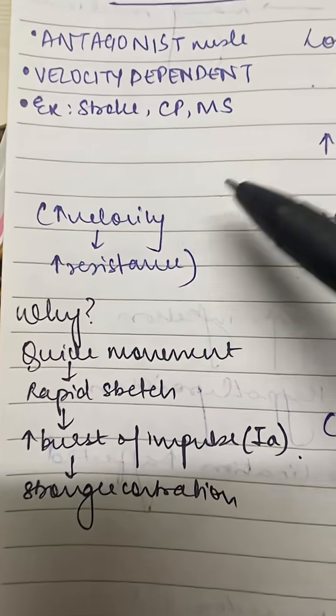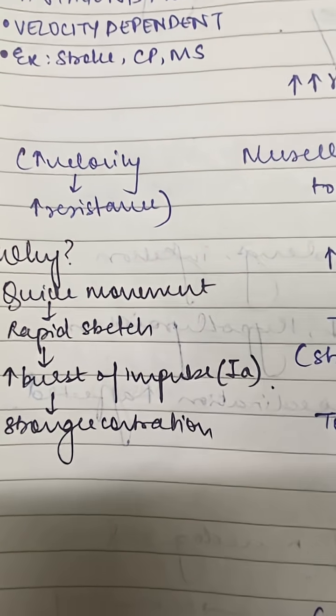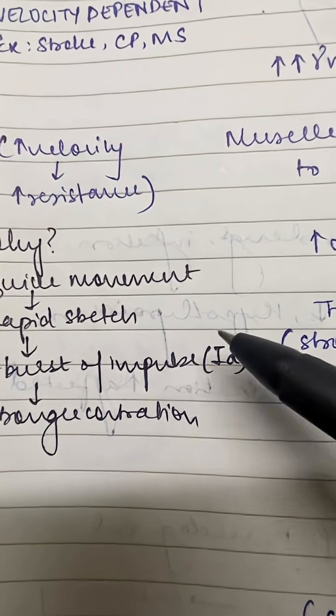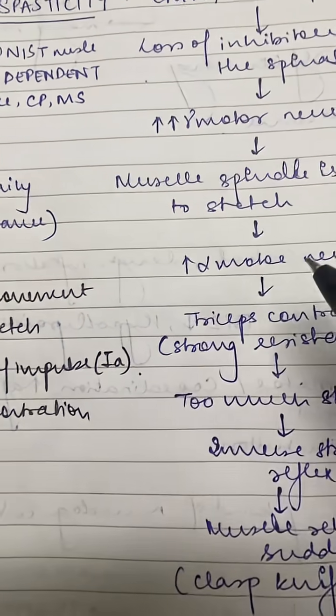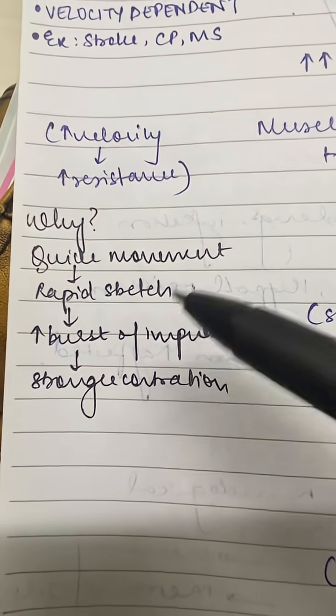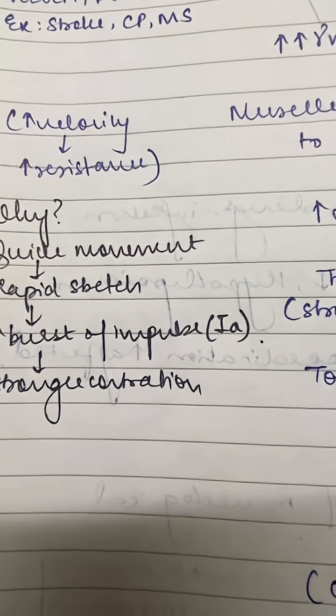Why is this velocity dependent? So when there is a quick movement, there is a rapid stretch and there are bursts of impulses in the sensory 1A neurons that activate the stretch reflex that we learnt about in the previous video. And that is why there's a stronger contraction when you try to give a quick movement to the limb.